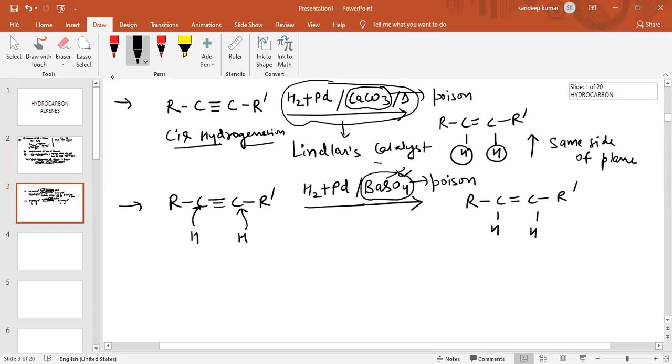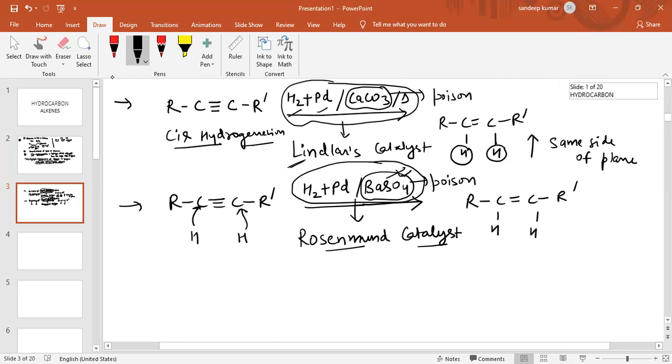So this catalyst, hydrogen plus palladium plus barium sulfate, this combined catalyst we call Rosenmund catalyst. Always remember it by name also. When we use hydrogen plus palladium plus calcium carbonate, here calcium carbonate acts as a poison, and we call the complete catalyst Lindlar catalyst.